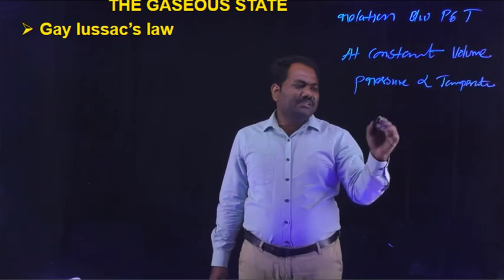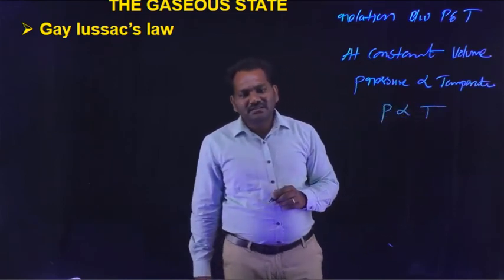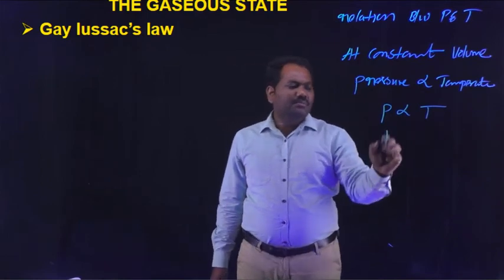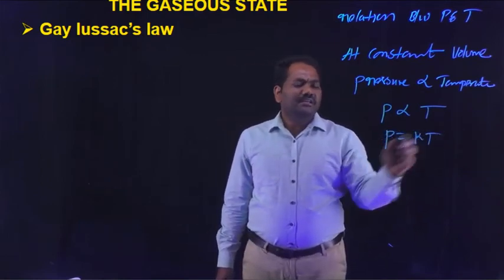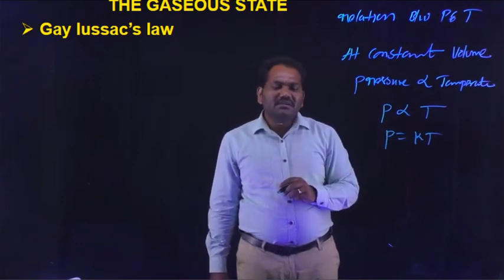Mathematically, it can be represented as P proportional to T at constant volume. Then P is equal to KT, where we introduce the proportionality constant.